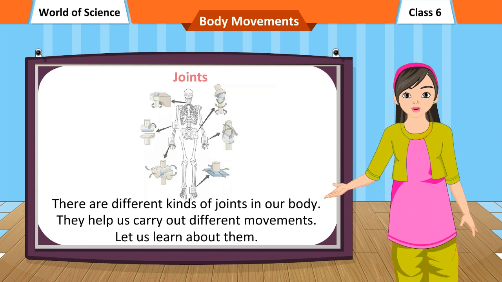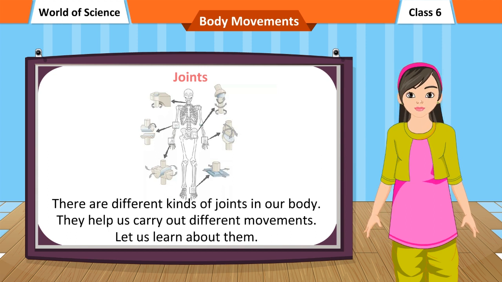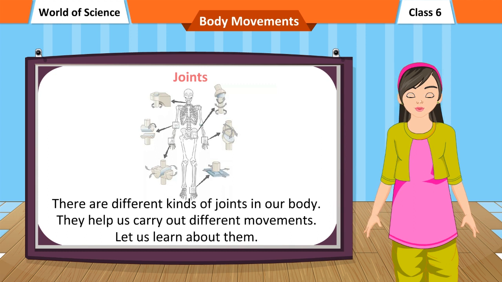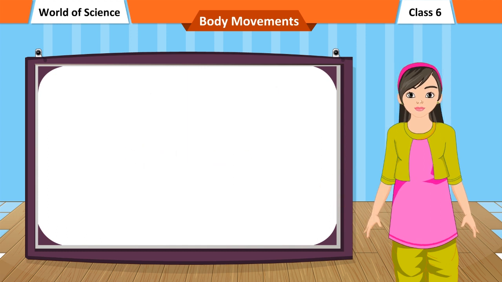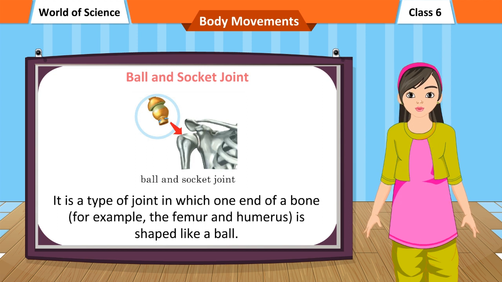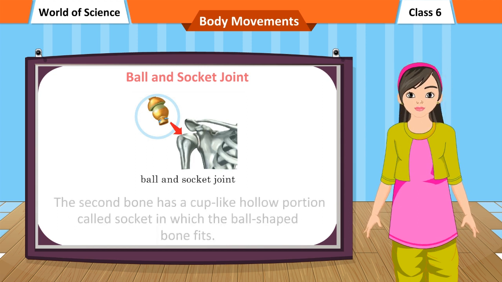There are different kinds of joints in our body. They help us carry out different movements. Let us learn about them. Ball and socket joint. It is a type of joint in which one end of a bone, for example, the femur and humerus, is shaped like a ball.